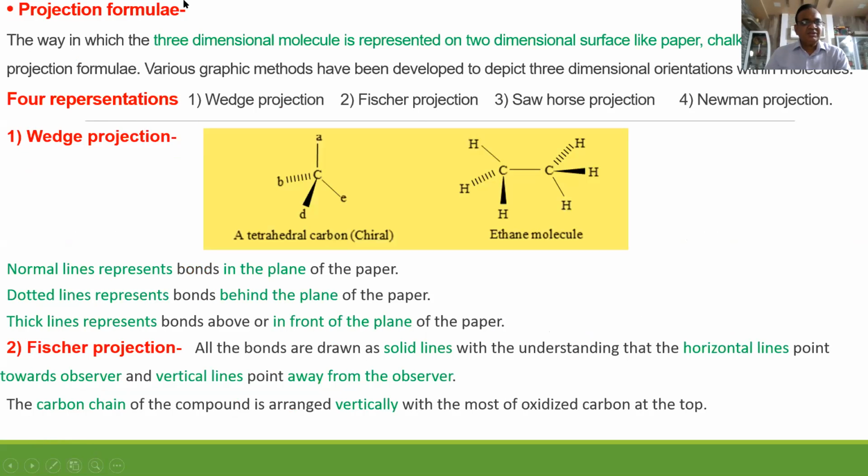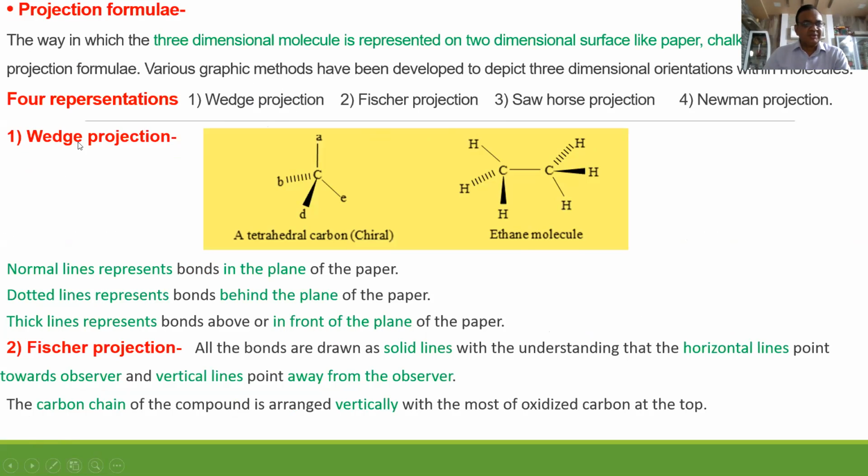So we have already learned geometrical isomerism. Now, how do we represent an organic molecule on paper? There are 4 ways of representing an organic molecule on paper. First is the wedge projection formula. Second is the Fischer projection formula. Third is the Sawhorse formula. And the last one is the Newman projection formula.